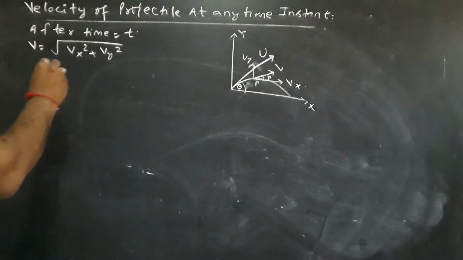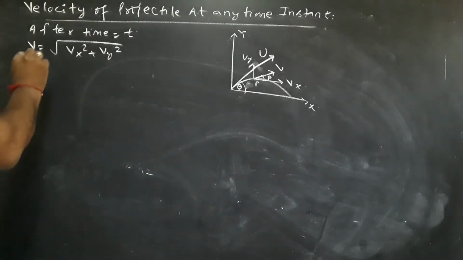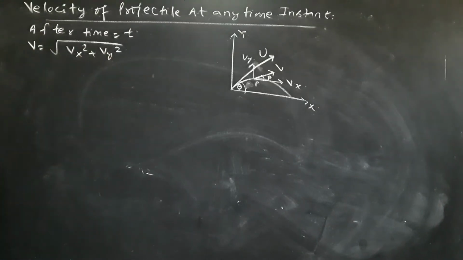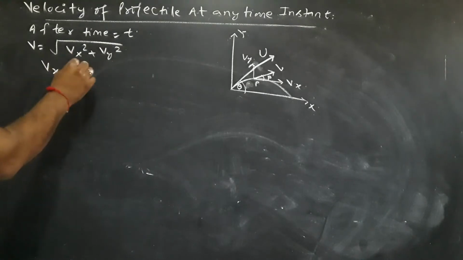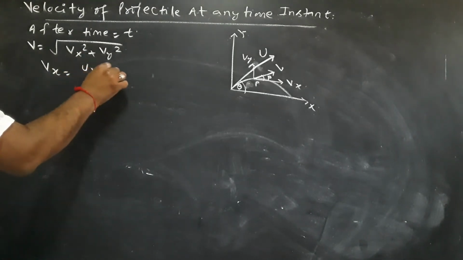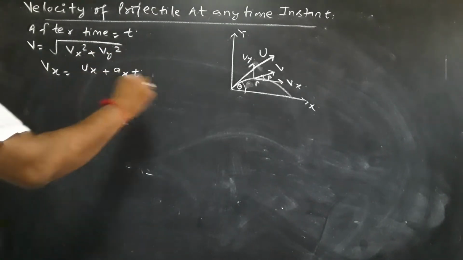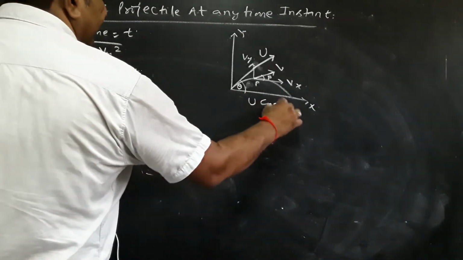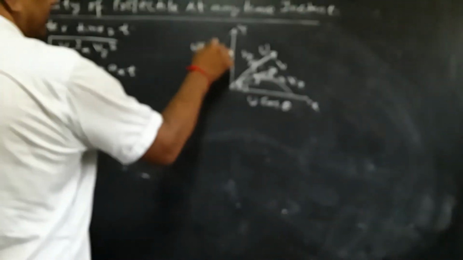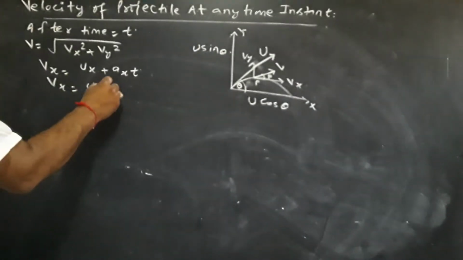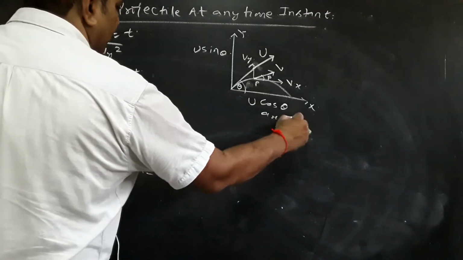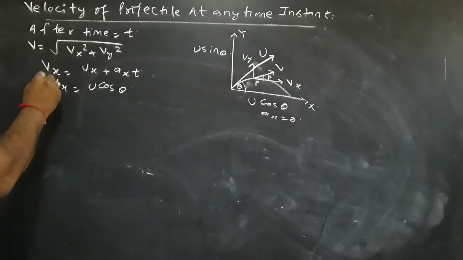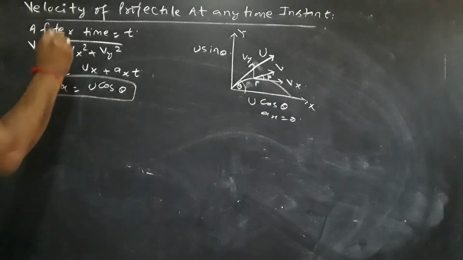Now, according to the triangle law of vector addition, we can write V is equal to under root Vx square plus Vy square. Along horizontal, Vx, by the first equation of motion, is ux plus at. Along the horizontal, the component is u cos theta. Along the vertical, u sin theta. Along horizontal, acceleration is 0 because velocity is constant. So, we get Vx equal to u cos theta.